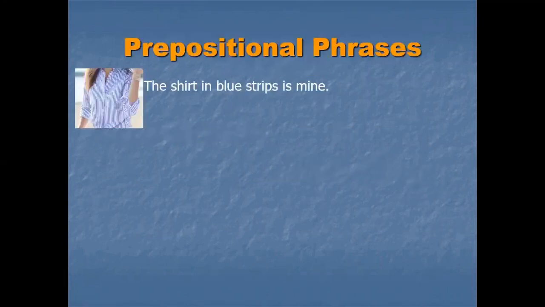Let's check prepositional phrases. The shirt in blue stripes is mine. Now here we have located the prepositional phrase. Now we have to decide, is it adjective or adverb? Now, in blue stripes, it is describing to whom? It is describing the shirt. Shirt is what? Shirt is a noun. So what does it mean?